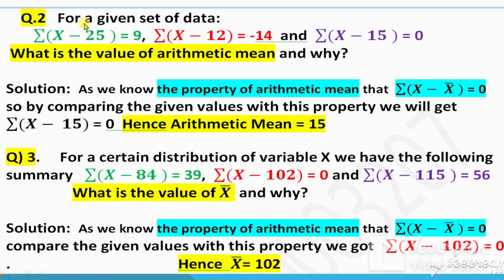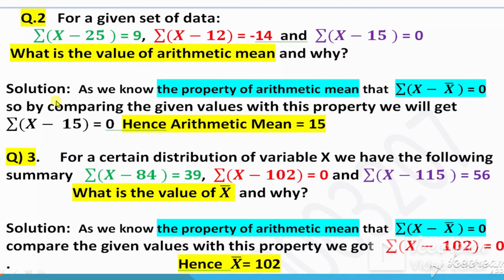Now this is a short question on first property. So the question number 2, these are given information in the question. Summation x minus 25 equal 9, summation x minus 12 equal negative 14 and summation x minus 15 equal to 0. What is the value of arithmetic mean and why? So let me prove which one is the arithmetic mean in these three options and why. Why is the reason? So we will give the reference of the property.